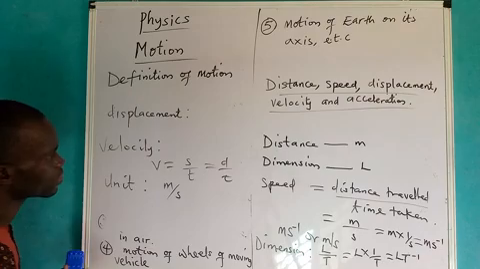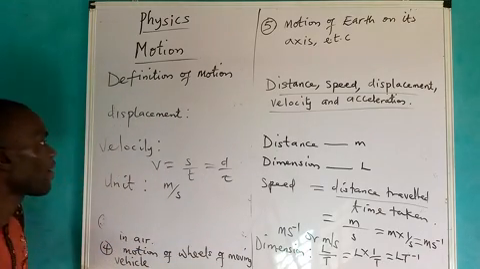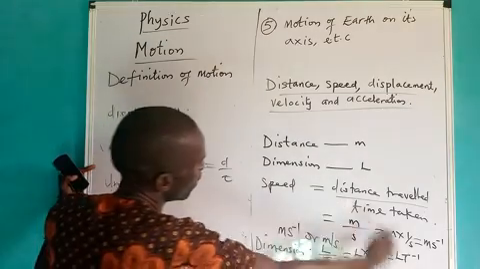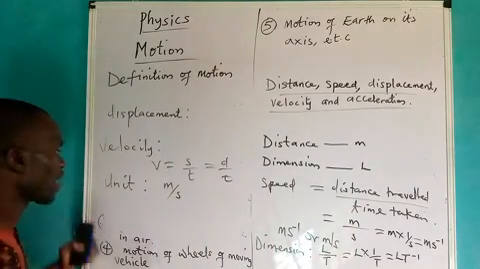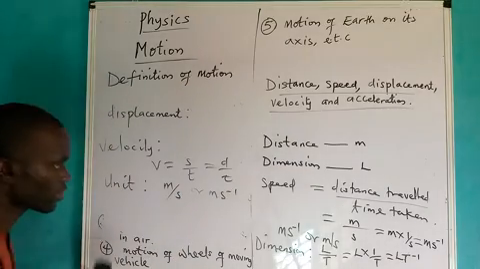It means that we use the same units. The one we use for speed is the same unit we use in measuring velocity. Meaning that velocity and speed have the same what? Unit. I can also say it is measured in meter per second. This is how to measure it.